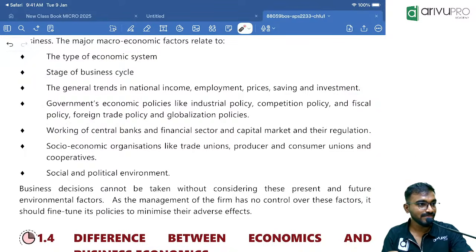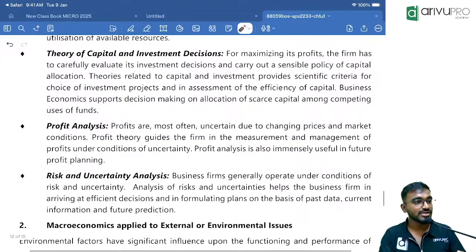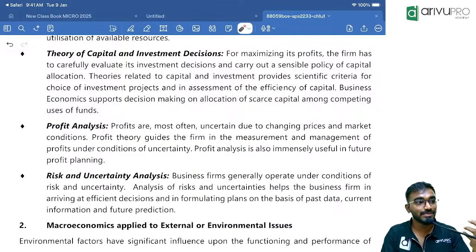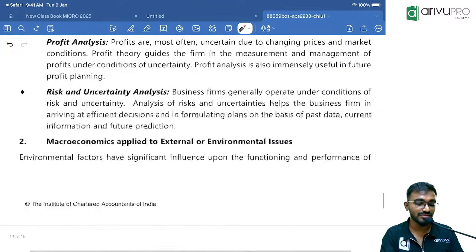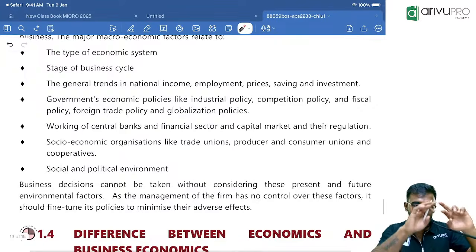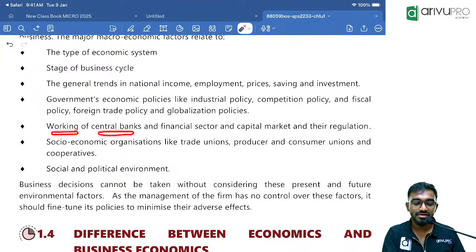No individual analysis like how we did here: how much is the profit of the firm, how much money we should invest, what is the uncertainty. Like this, we are not understanding in terms of one single entity. We look at the entire economy as a whole and the working of a central bank. By the way, what is the central bank of our country? Reserve Bank of India.